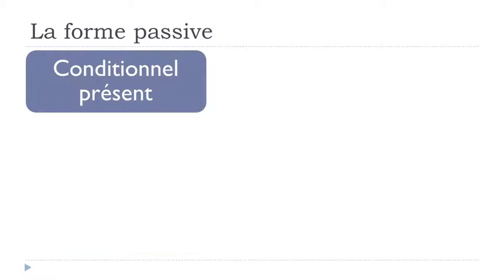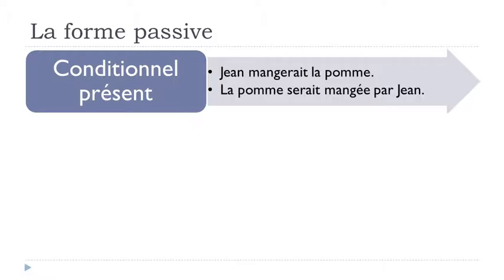Okay, so let's have a look at the conditionnel présent because we saw it already in the previous unit. Jean mangerait la pomme, okay, would eat. So if you change it, la pomme serait, okay, and that's the conditionnel présent form of être, mangée par Jean.